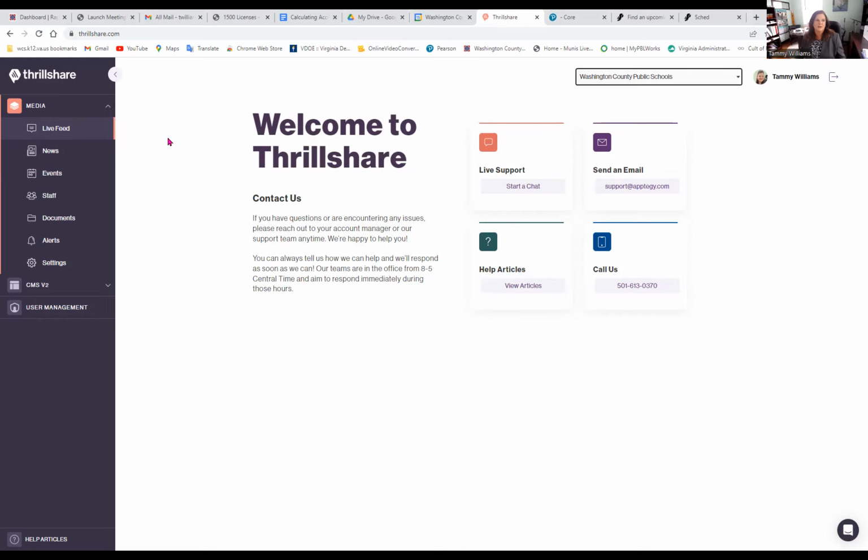So if you want to post something to your live feed, and again, live feed shows up on the right-hand side of your website, but it's what shows up on the app. So that's the scrolling messages that come up on the app when parents open that and see what's going on at your school. This is also where social media posts, and you can see it is very slow to load. This particular program is a little bit slow getting started. So hopefully it won't be like this the whole time.